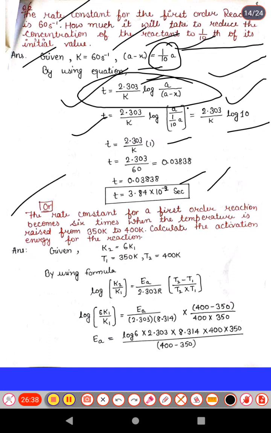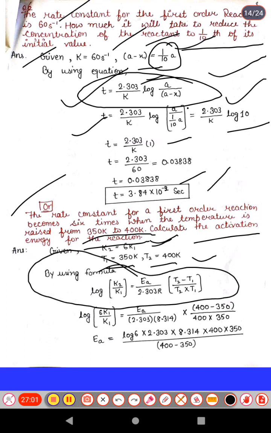Now the next question: the rate constant for a first order reaction becomes 6 times when the temperature is raised from 350 Kelvin to 400 Kelvin. Calculate the activation energy of the reaction. So given that the rate constant becomes 6 times, and the temperatures T1 and T2 are also given. By using the equation, this is the Arrhenius equation.